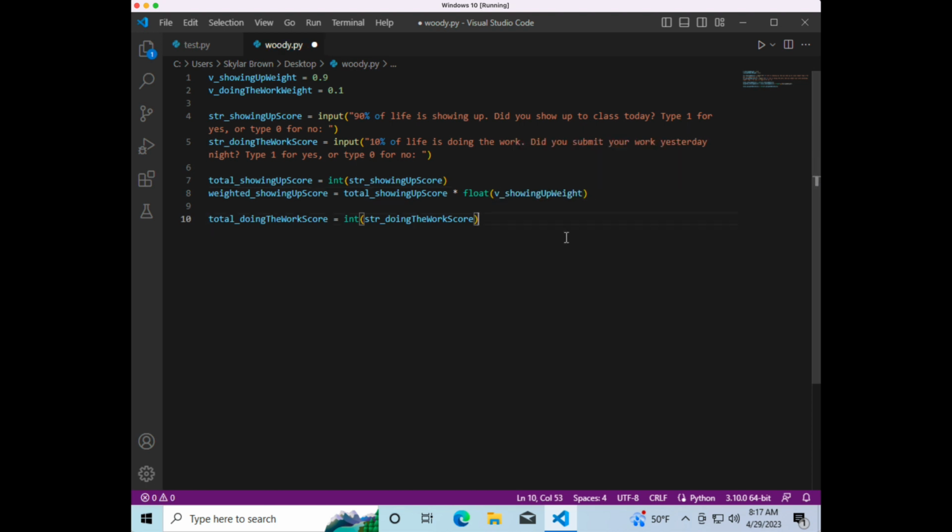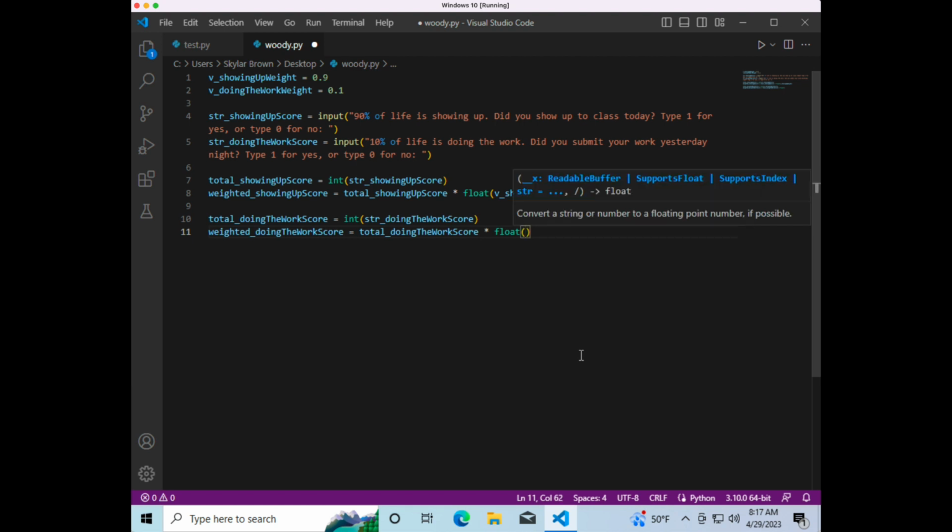Great. And in the same way, underneath what is now line 10, we'll do the same thing, only for doing the work. So the weighted doing the work score is what we're going to call this variable. And we'll take the total doing the work score and multiply it by the float that we have earlier, doing the work weight.